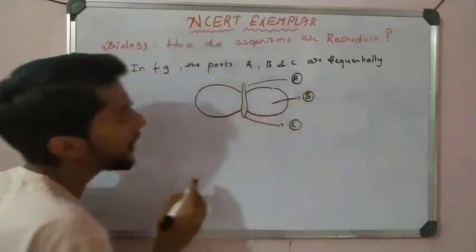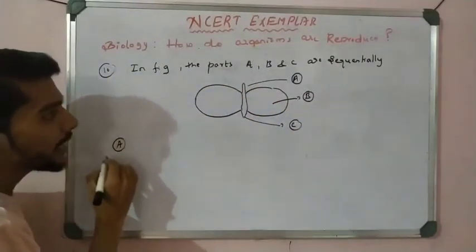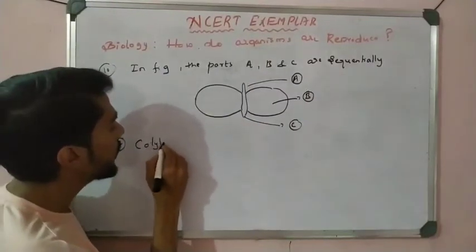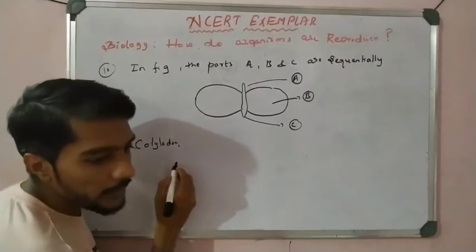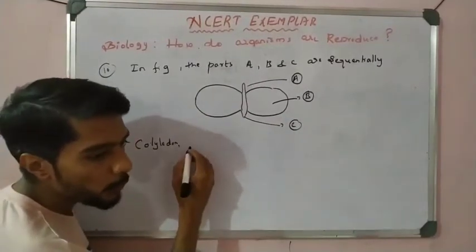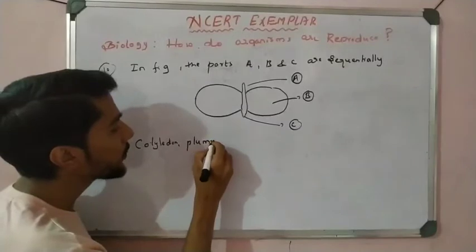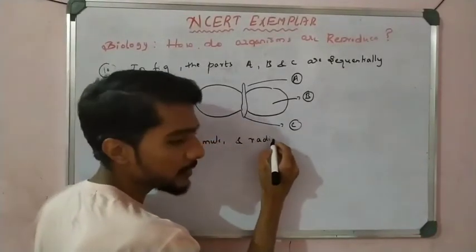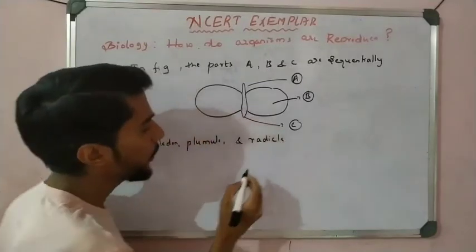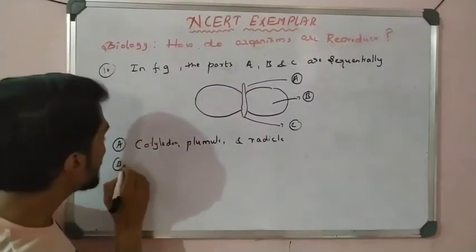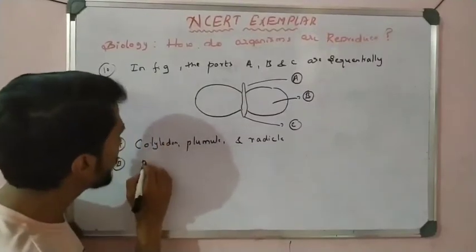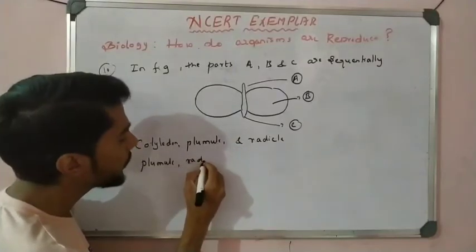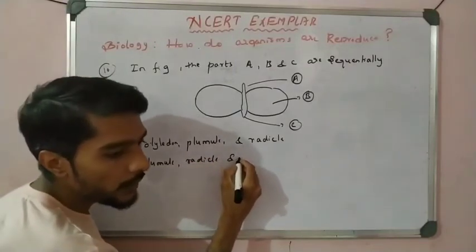Now let us see what A, B and C are here. Option A says the first is cotyledon, and then the second, B, is nothing but a plumule. Plumule. And the third is radicle. C is the radicle. Okay, let us see which is correct. Option B says the plumule number 1, the second is a radicle, and the third one is a cotyledon.